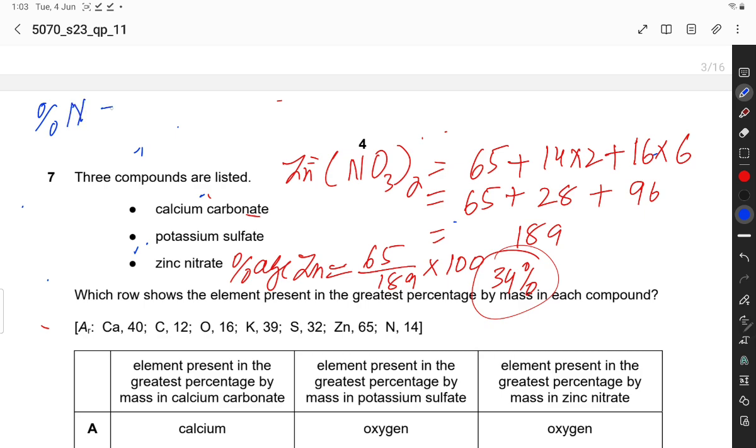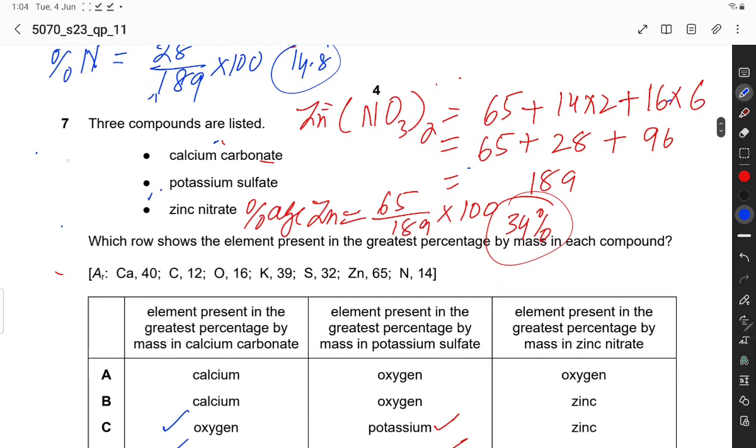Nitrogen is equal to 28 divided by 189 into 100. 28 divided by 189 into 100 is equal to 14.8. This is 14.8. This is 34.